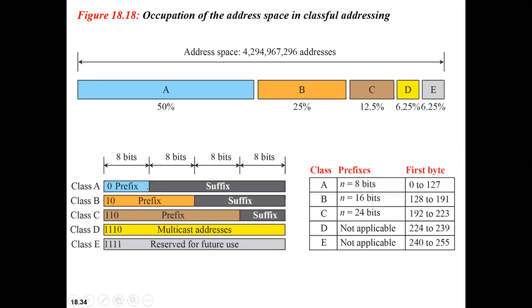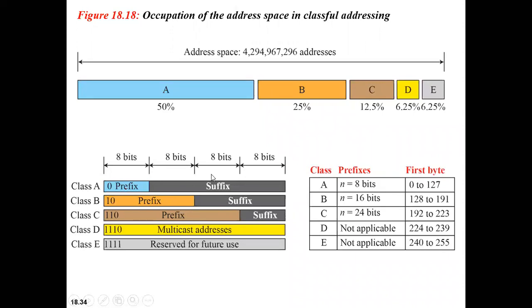So the first bit, that is 0, has been used to represent class A. 10 has been used to represent class B. 110 is used to represent C. So the remaining bits, that is 7 bits here, 14 bits here, and 21 bits here, are used to represent the prefix. And what is remaining? 32 minus n. N is what? This one.